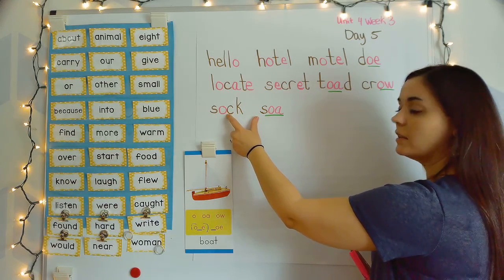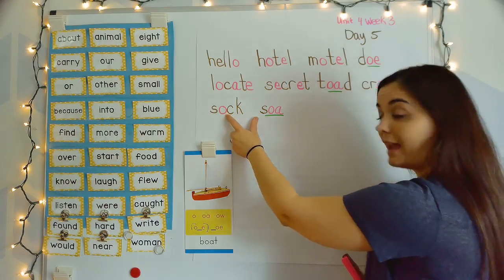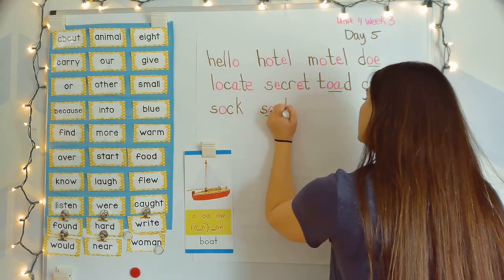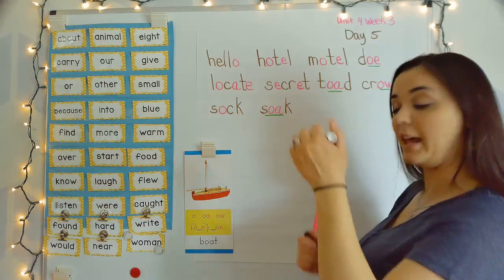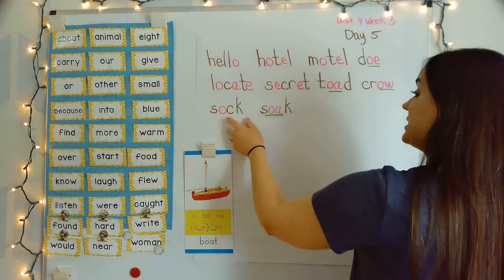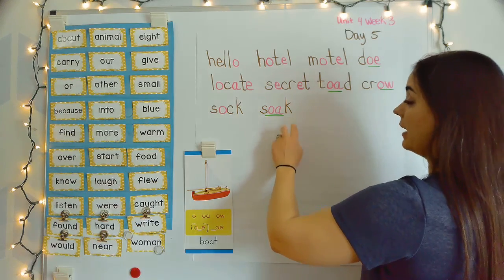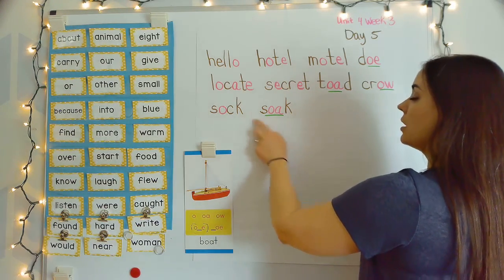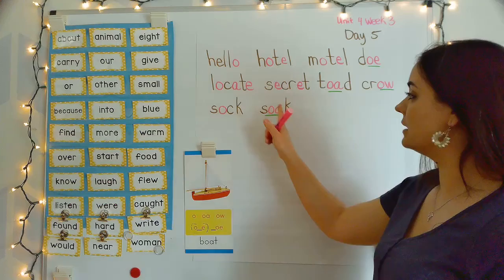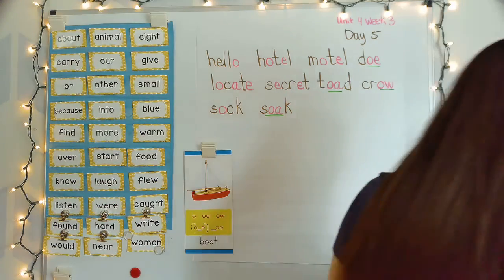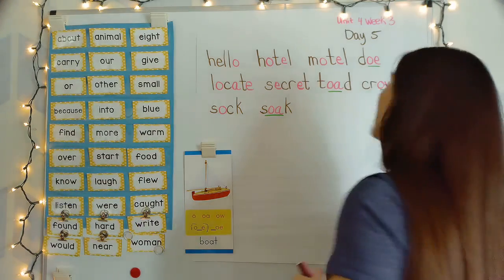I'm adding an A next to that O. And then the letter that's getting booted is the C. So then it's just S-O-A-K. Soak. So all I did was add a letter, subtract a letter. Some letter math there. Next word.